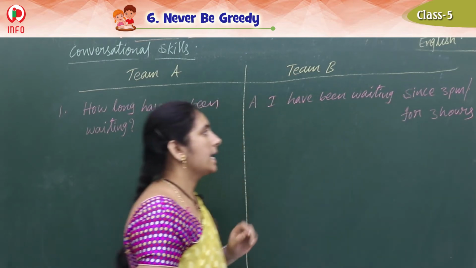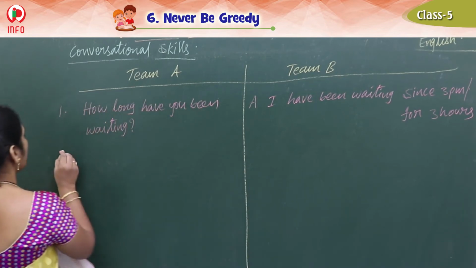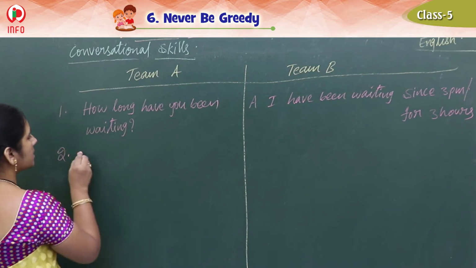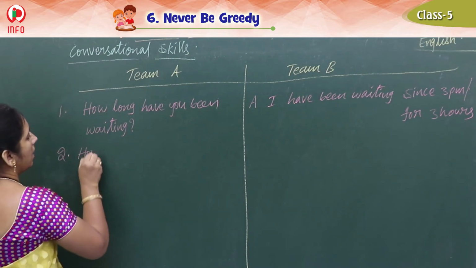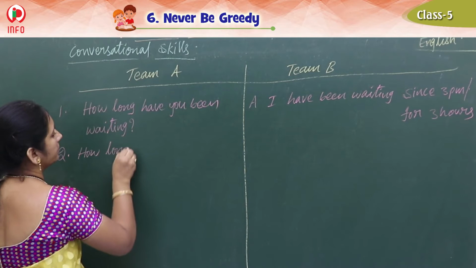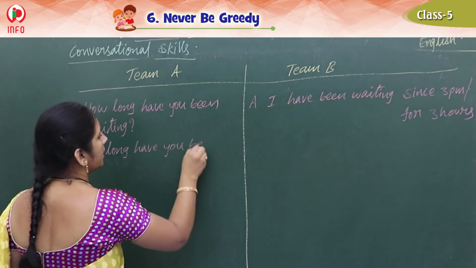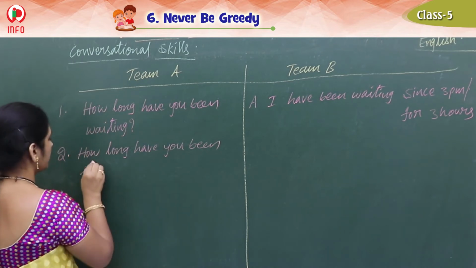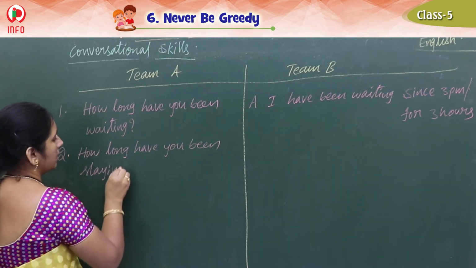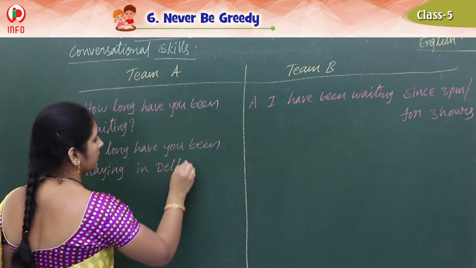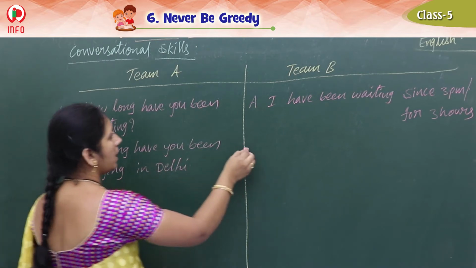Okay, children? And see the second question, they have given in that only. Shall I write that one only? How long have you been staying in Delhi? So what can you write as the answer?